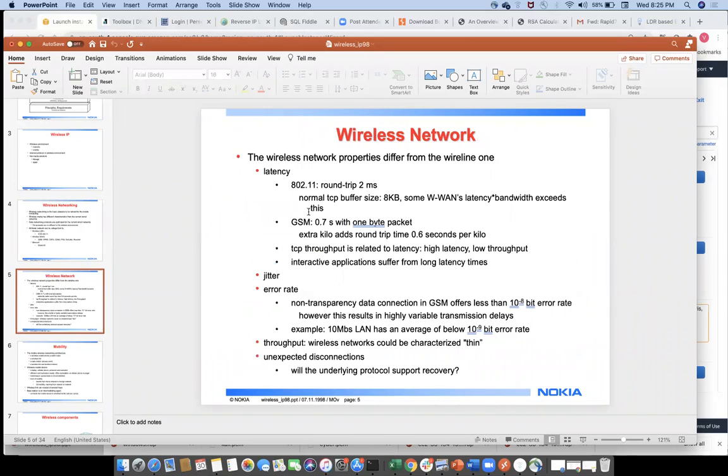Now come to the wireless networks. The wireless network properties differ from the wired LAN. Latency for 802.11 is a round trip of 2 milliseconds. Normal TCP buffer size is 8 KB. GSM. This much is enough to understand of the wireless networks. Basically you should know the 802.11 protocols and the IEEE concept. Then again jitter, error rate, and throughput, and again unexpected behavior. So this is the complete information.